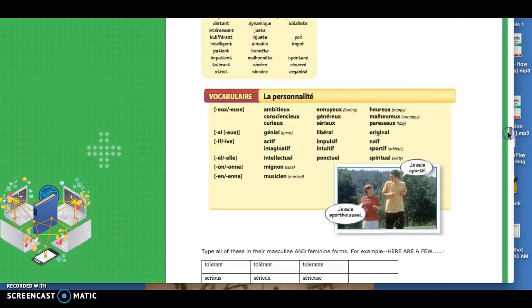I also want these irregular ones that have different endings. Ambitieux, consciencieux, curieux, ennuyeux, généreux, sérieux. Heureux, malheureux, paresseux. Génial, libéral, original. Actif, imaginatif, impulsif, intuitif, naïf, sportif. Intellectuel, ponctuel, spirituel, mignon, musicien. I need to see all of those.